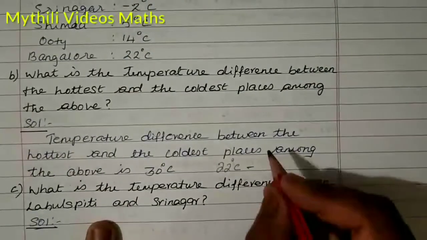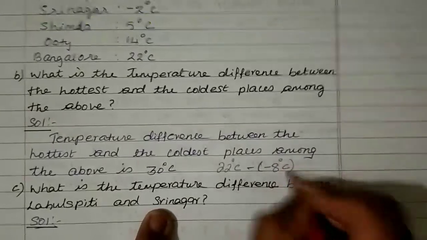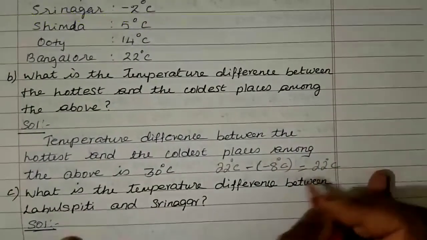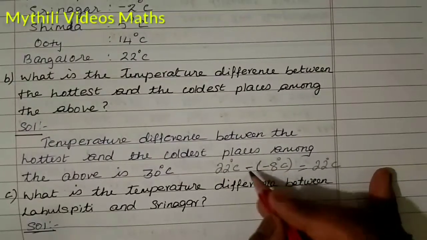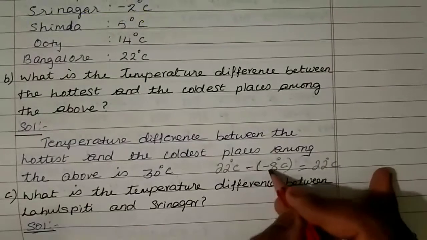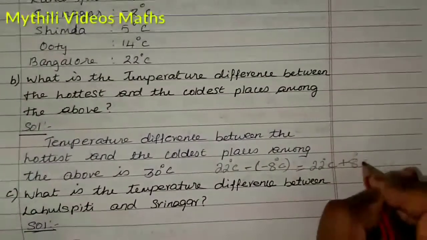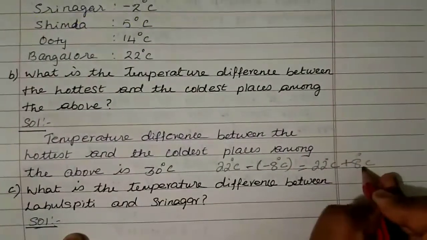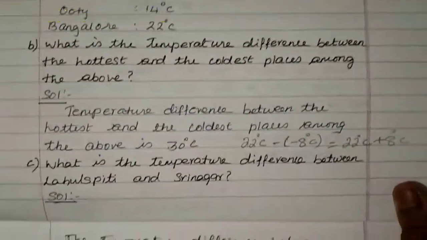We want to subtract it, so 22 minus of -8 degrees Celsius. The bracket symbol means we want to multiply, and minus into minus is plus. So 8 degrees Celsius. Now both have positive symbols, so 22 plus 8 is equal to 30 degrees Celsius. So the answer is 30 degrees Celsius.